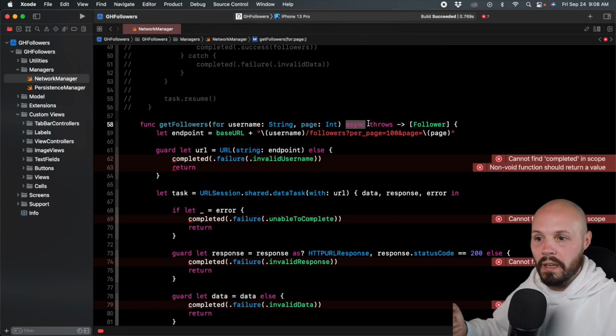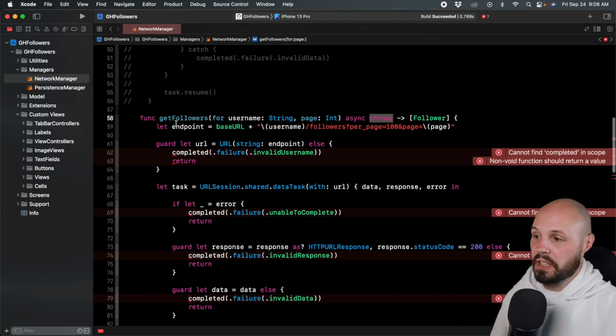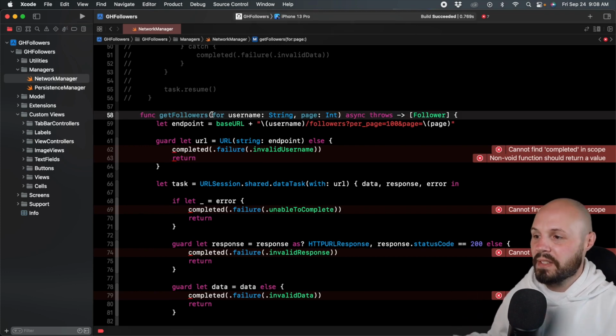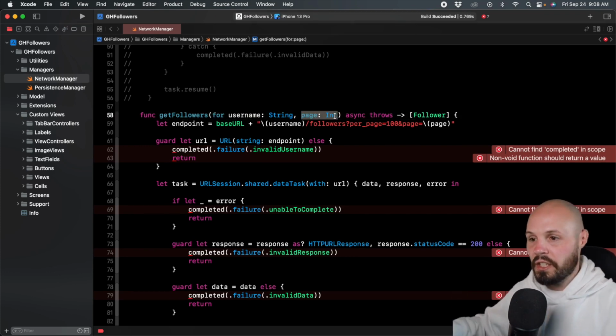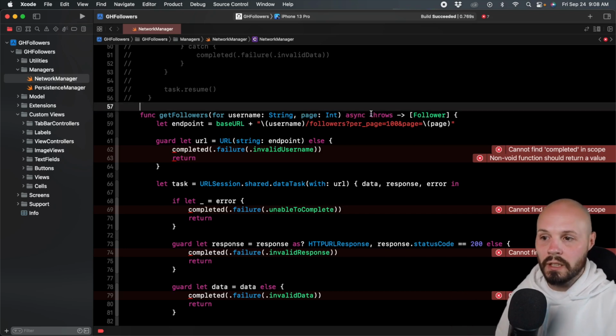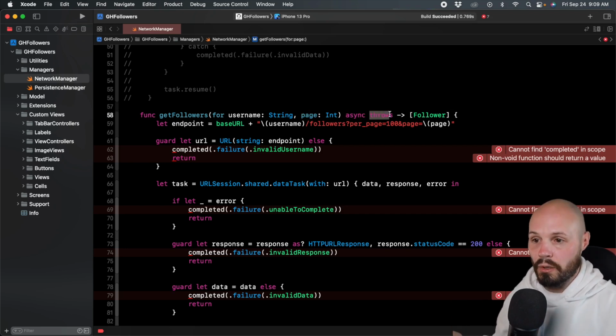We can use async await. And then this also throws, so it will throw an error. So that's the new function signature, right? Get followers. And then we pass in our usual parameters, right? We need the username and we need to know the number of pages. That didn't change. Except now we don't have a completion handler. We just say, yep, this is async. It is going to throw an error. And then in the success case, we return an array of followers.